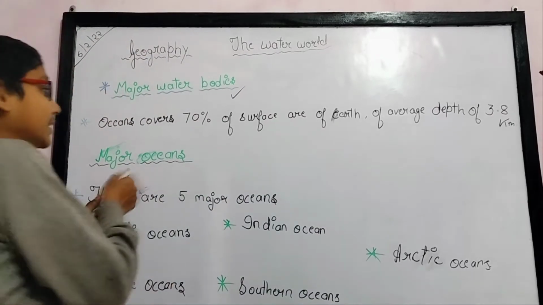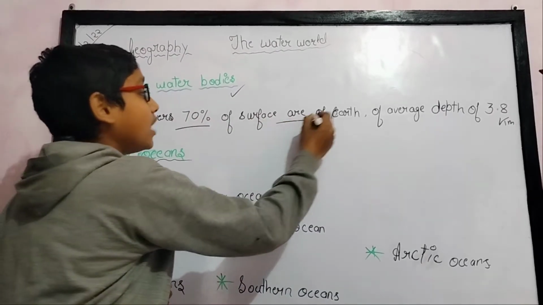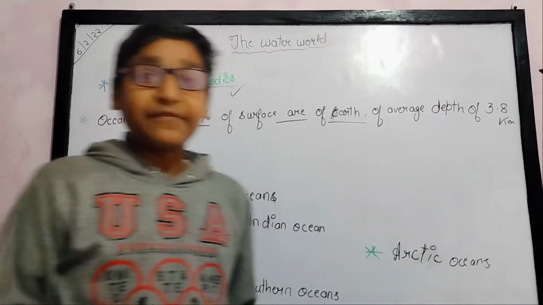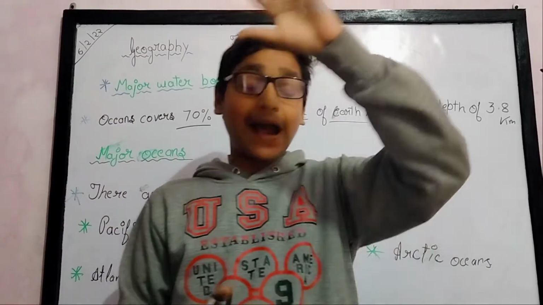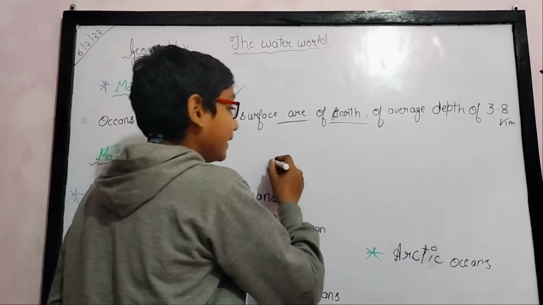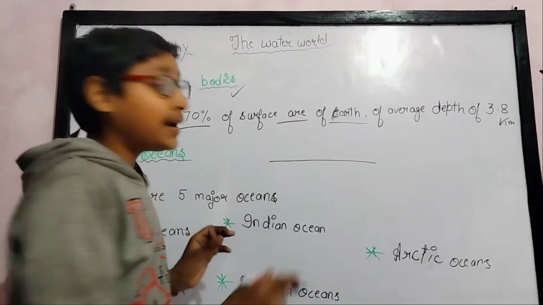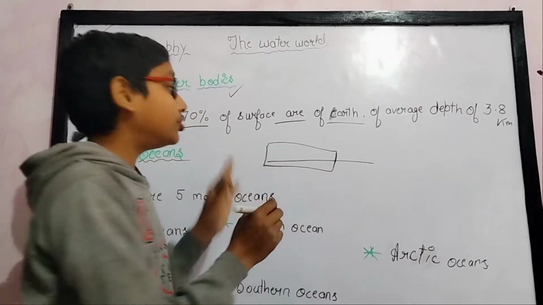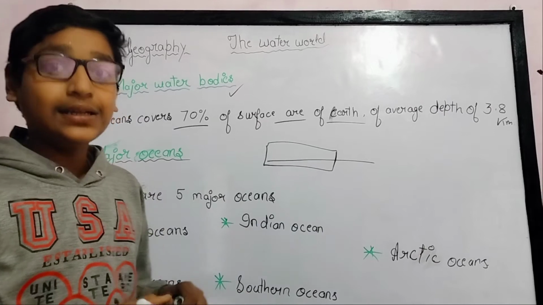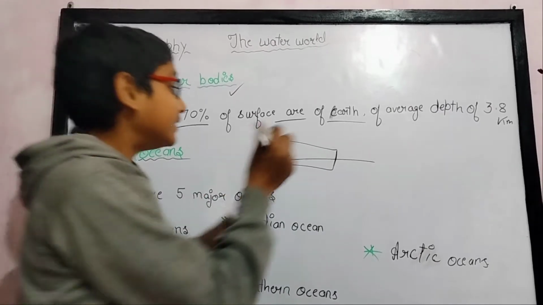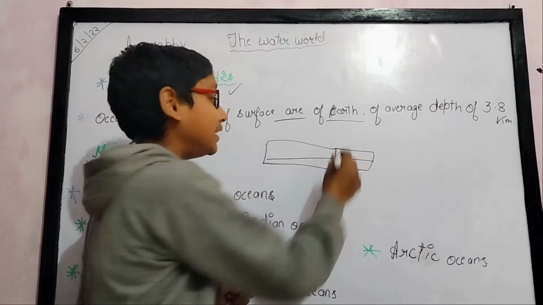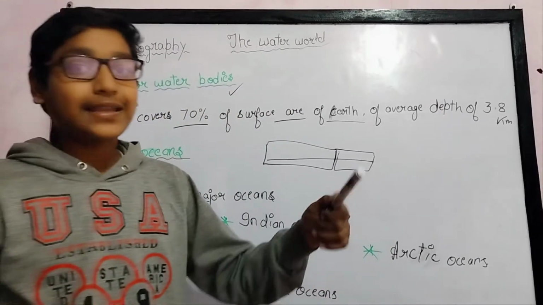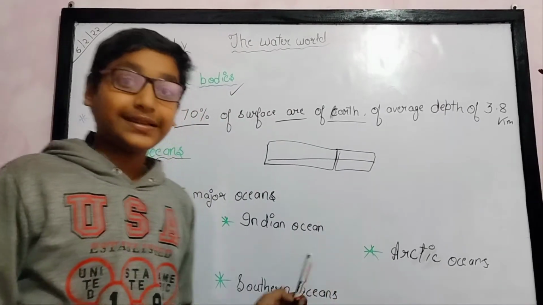The ocean covers 70% of the surface area of the earth. It means that if the earth is 100%, the ocean covers around 70%. A large amount is covered by the ocean, which is 70 to 71%. And the rest, 29 to 30%, is covered by land, in which we are living, like Asia, Australia, etc.